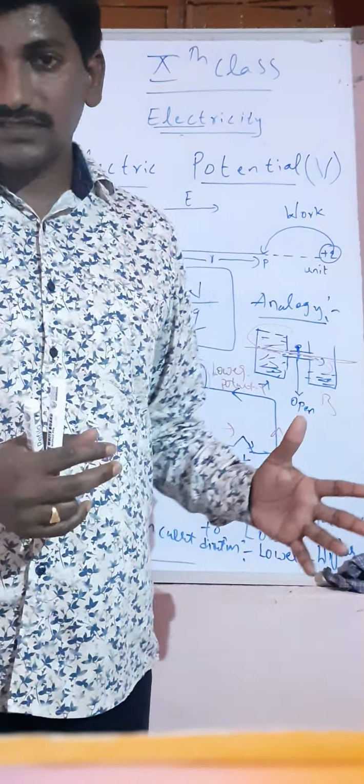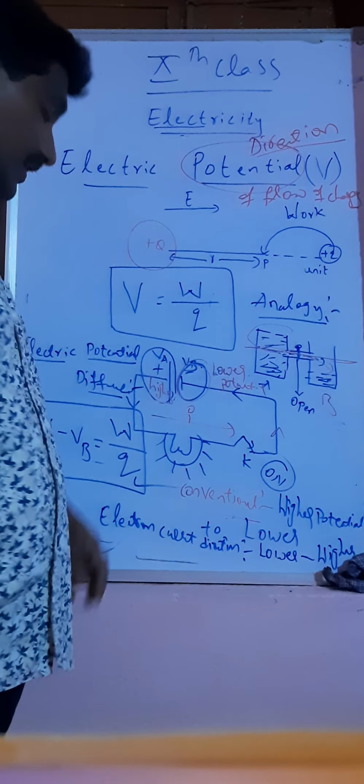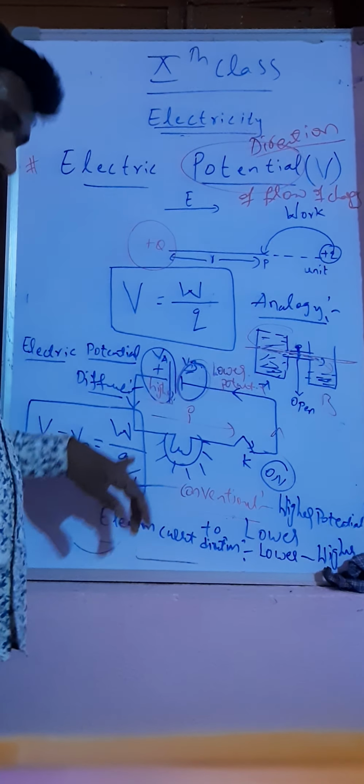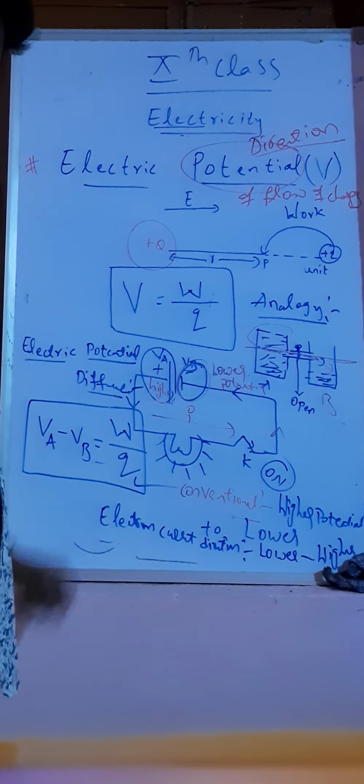The work done in bringing a charge from one terminal to another is the electric potential difference, that is VA minus VB equals the work done per charge Q.